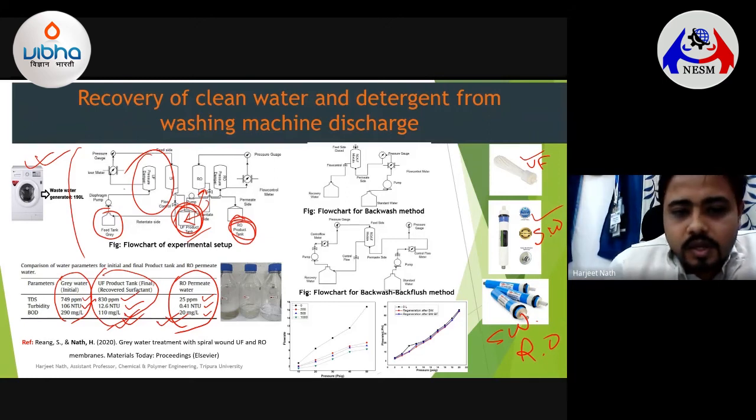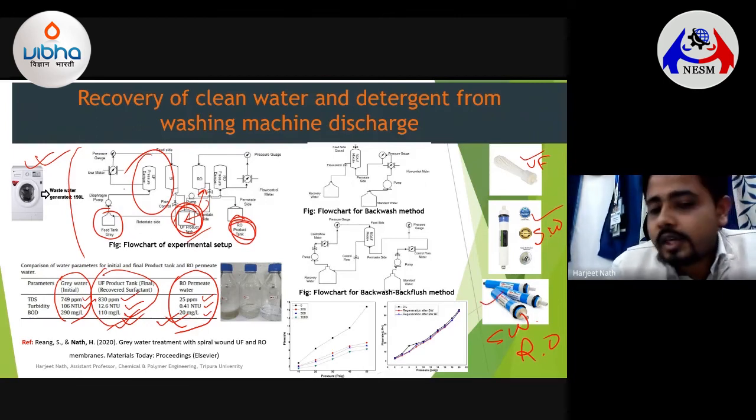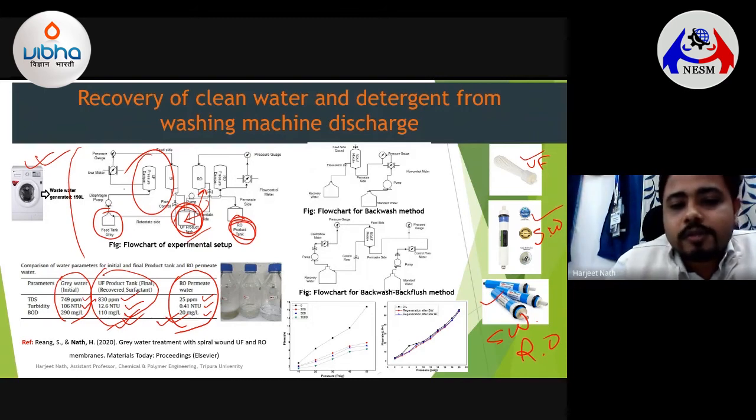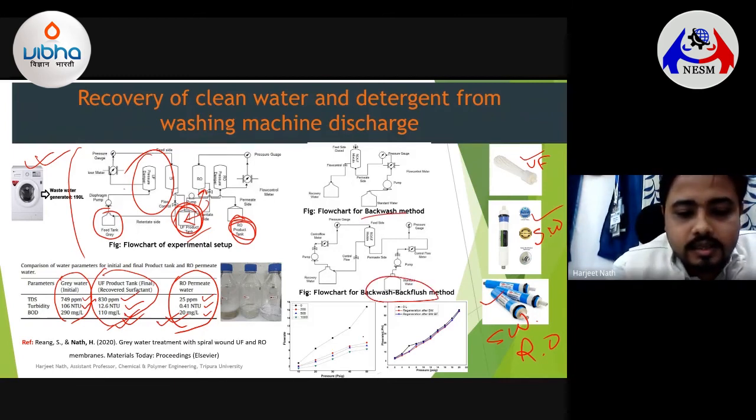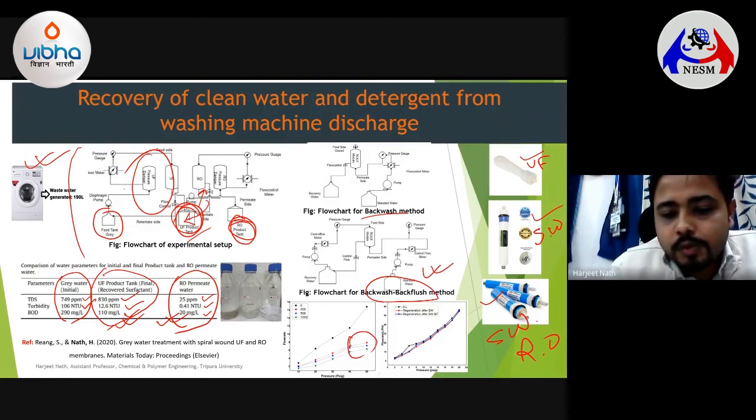of water. As well as we know that whenever you're using some kind of membranes, there's always a problem of fouling. So in order to tackle that fouling problem, you can also take into consideration some of the backwash and backwash flushing methods, which will lead to the enhancement in the lifetime of the membranes. And we could find out that the backflush method, specifically for the spiral wound membranes, we have found to be very much good compared to the backwash technique. And you could see that we could restore the membrane back again to its initial condition using this kind of technique.